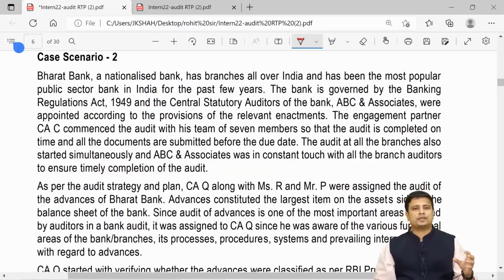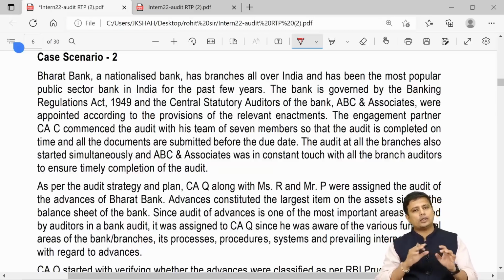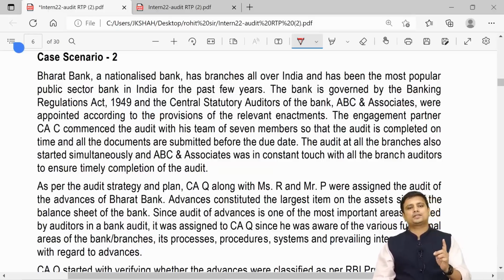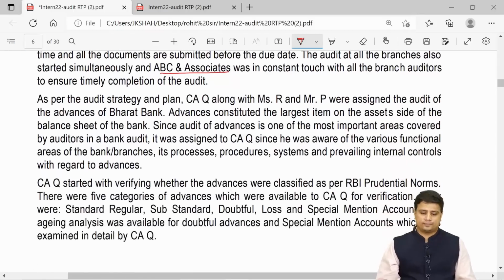The bank is governed by the Banking Regulation Act 1949, and the central statutory auditors of the bank, ABC and Associate, were appointed according to the provisions of the relevant enactment. The engagement partner CAC commenced the audit with his team of 7 members so that the audit is completed on time and all the documents are submitted before the due date. The audit at all branches also started simultaneously, and ABC and Associate was in touch with all the branch auditors to ensure timely completion of audit.